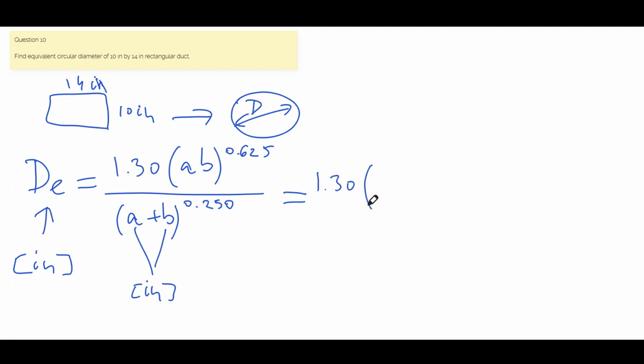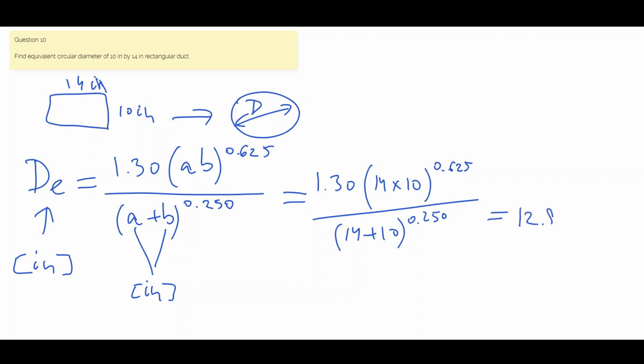So we were given 14 multiplied by 10 to the power of 0.625 divided by 14 plus 10 to the power of 0.250. The final answer is 12.89 inches, but we'll round this off to 13 inches. And this is our final answer.